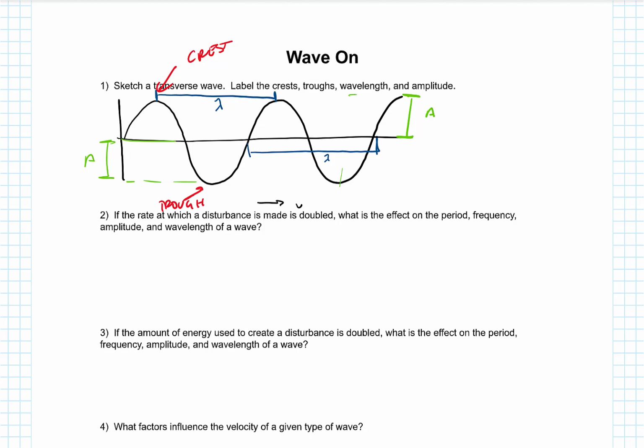The rate at which a disturbance is made is doubled. What's the effect on the period, frequency, amplitude, and wavelength? So the rate at which the disturbance is made, that is the frequency. So for us, the frequency is doubled. And since we know that period is equal to 1 over the frequency, if I double the frequency, that means the period is halved.